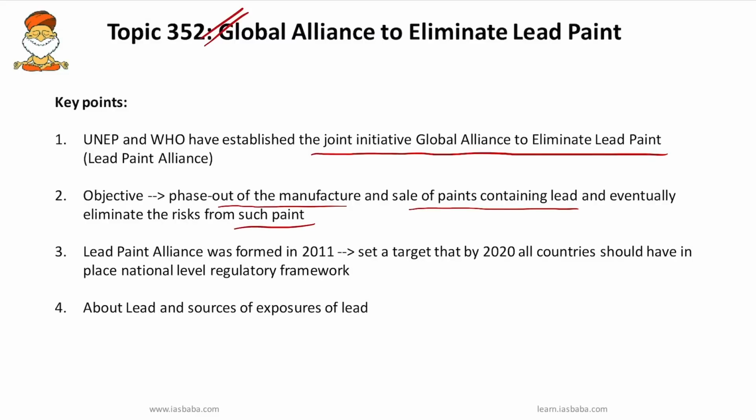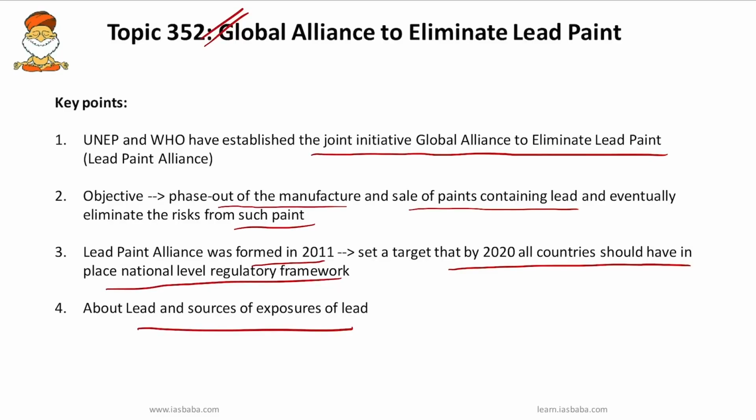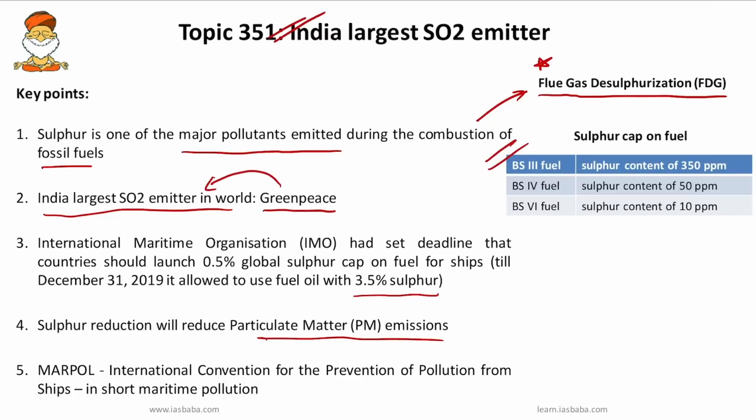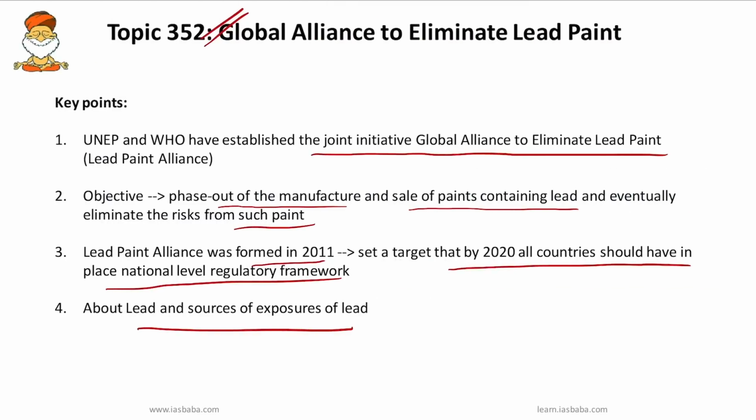So the Lead Paint Alliance was formed in 2011 and it had set a target that by 2020 all countries should have in place a national level regulatory framework to phase out the manufacture and sale of paints containing lead and eventually to eliminate the risk from such paints. So one should know about lead and also what the sources of exposure to lead are. So do read about the sulfur cycle, and also do read about lead and its sources.